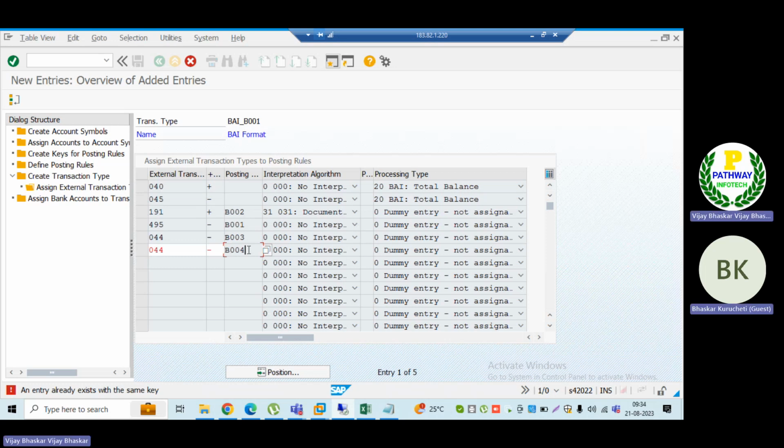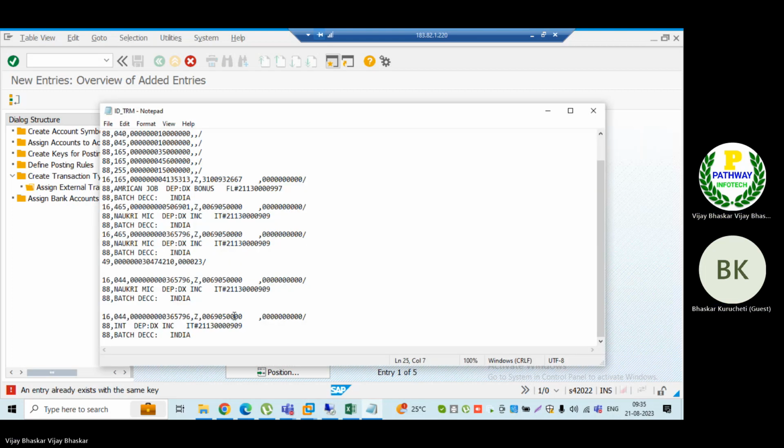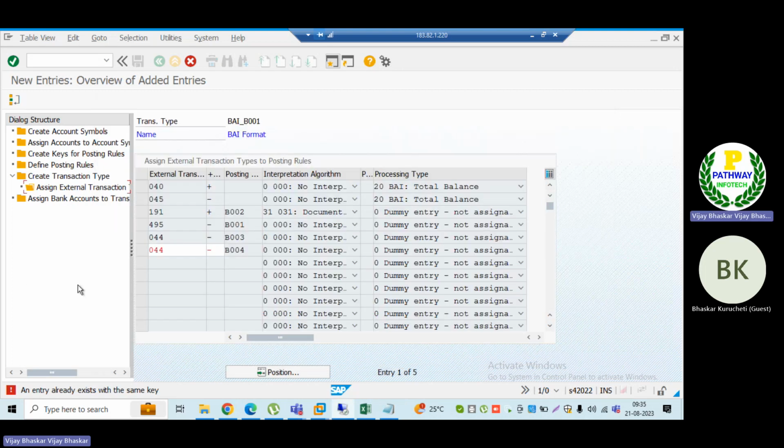So if this is the case, then we have to define the search string here. How will the string be defined? It is based on the standard text which you have in your record number 88. Based on this, the system should identify the posting rule B004 and post the accounting entries.